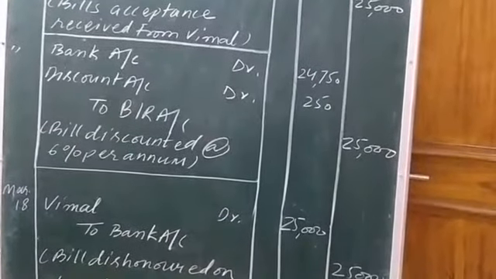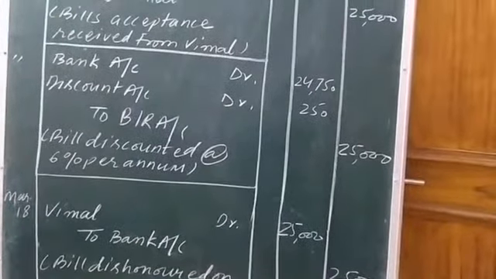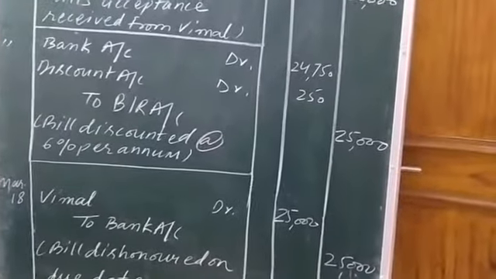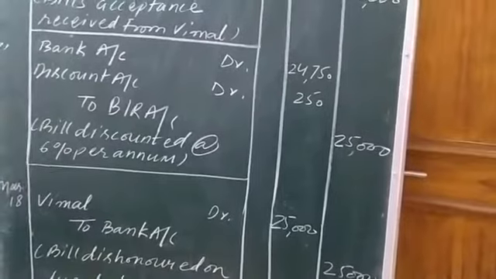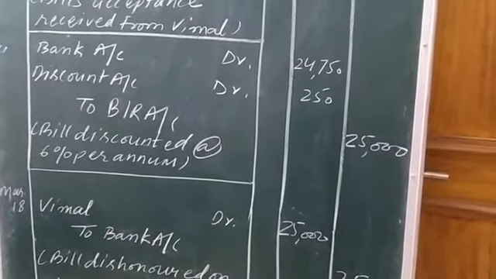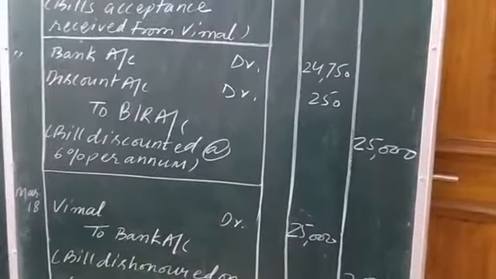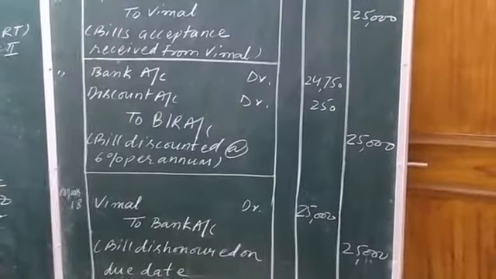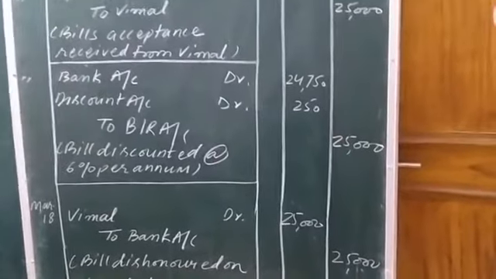So Vimal the debtor will increase, and the bank the creditor will also increase. Debtor and asset, whenever they increase, are shown on the debit side. So Vimal is shown on the debit side, and the bank the creditor, whenever it increases, is shown on the credit side as per the rules of debit and credit.